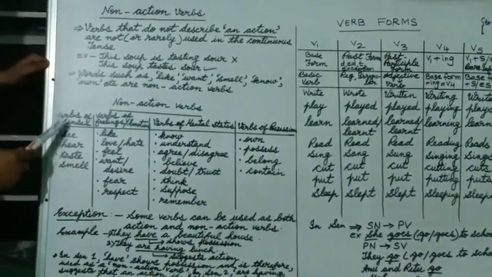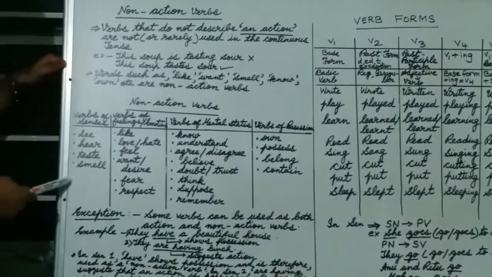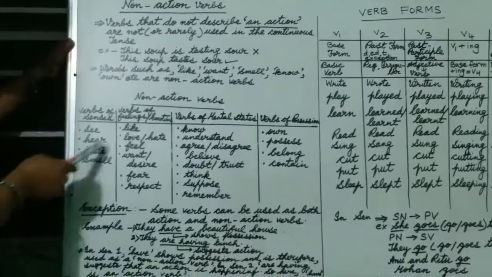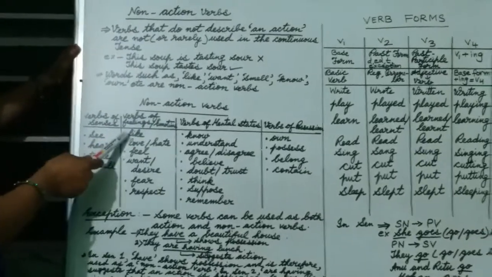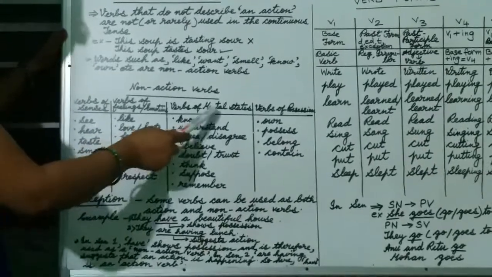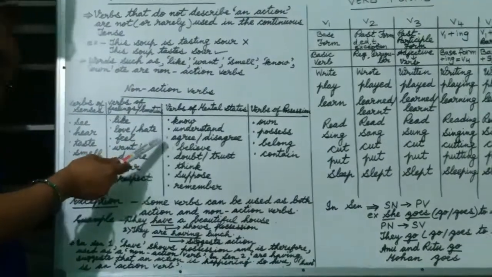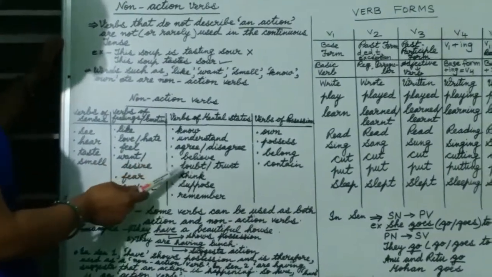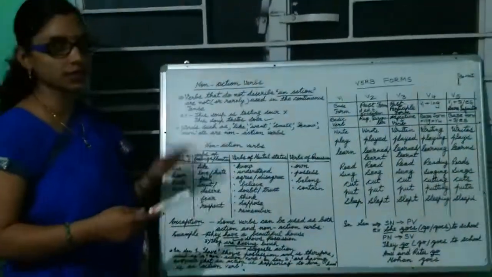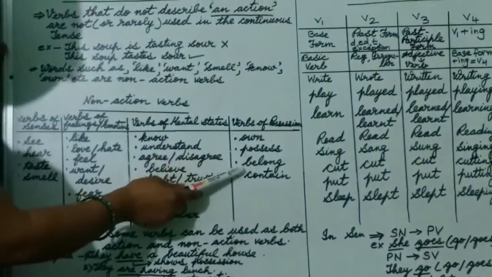The first one is verbs of senses. You can see in the column, verbs of senses: see, hear, taste, smell. The four sense organs come under this. Then verbs of feelings or emotions like love, hate, feel, want, desire, fear, respect. Verbs of mental states are know, understand, which are related to our mind; agree, disagree, believe, doubt, trust, think, suppose, remember. And verbs of possession. Possession means ownership, and ownership-denoting words are called possessions. So verbs of possession are own, possess, belong, contain.